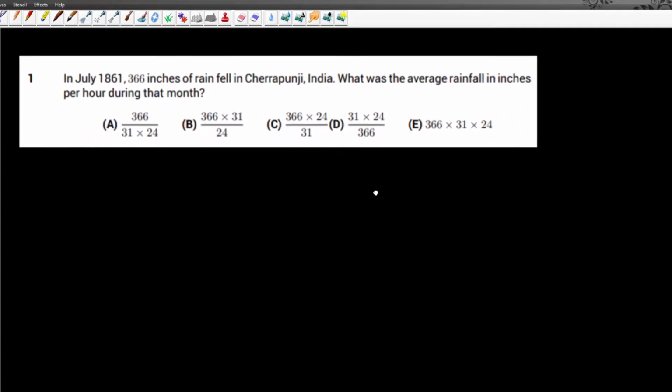Question 1 reads, in July 1961, 366 inches of rain fell in India. What was the average rainfall in inches per hour during that month? So we're looking for average rainfall in inches per hour. In order to convert, we would need to know the total, which will be divided by the number of days, which in July is 31 days, multiplied by, since it's in hours, 24 hours, because there's 24 hours in one day. And the answer that gives us this is A.